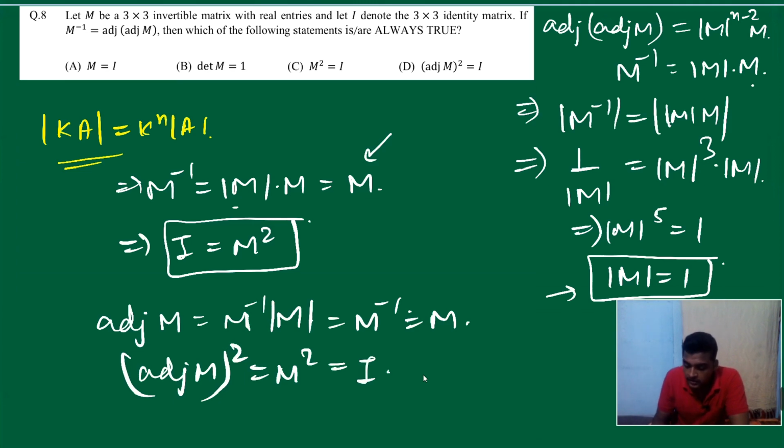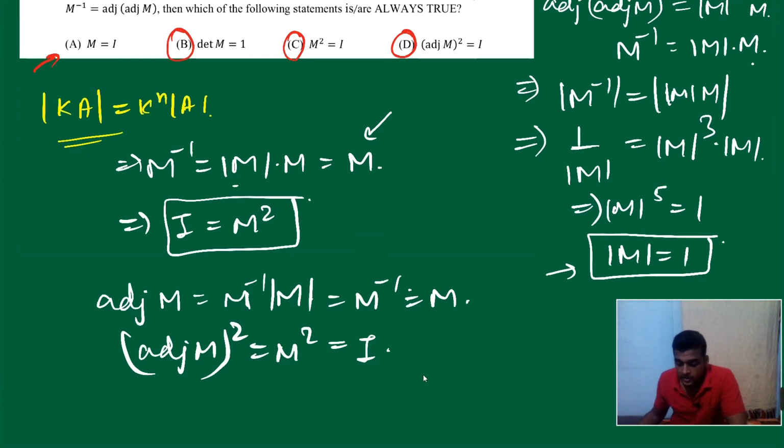So which is the answer? The answer is options B, C, D: mod M is 1, M square is I, adjoint M square is I, not 1. Now the thing is M equal to I, right? Let us talk about that. When M square is equal to I, it doesn't mean that M is always I. M may be I, M may not be I. And the question is which of the following statements is always true. So A may be true, may not be true, so BCD is always true. Fine. Let us jump into the next question.